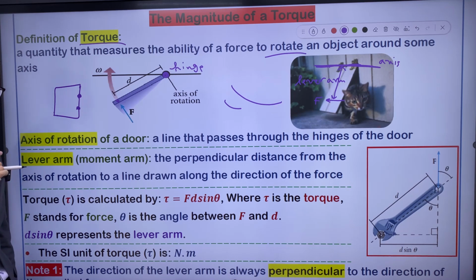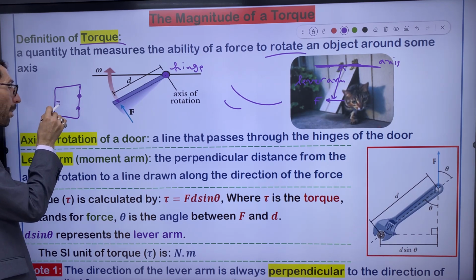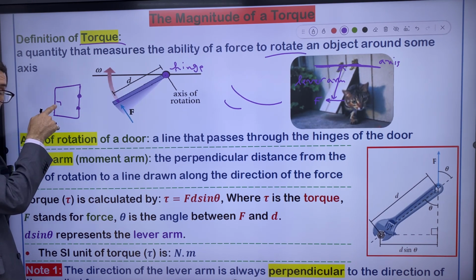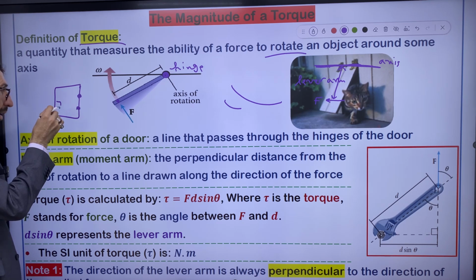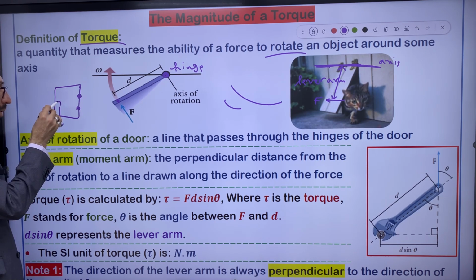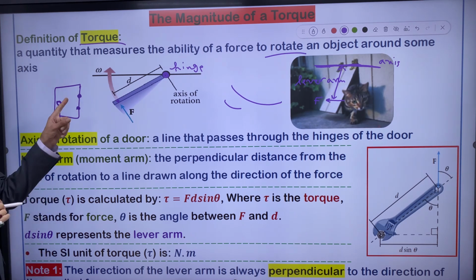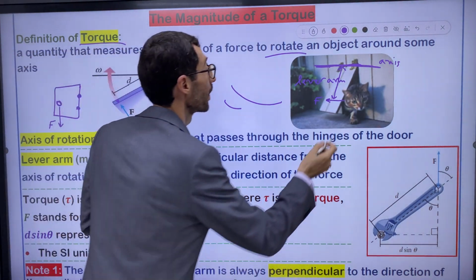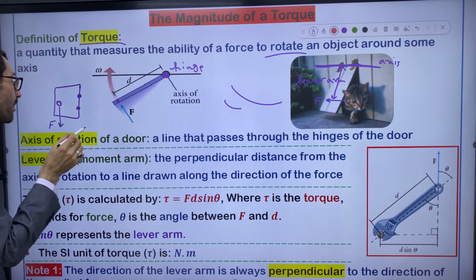And there's a knob. There's a doorknob actually. You apply force on this position. So this is the applied force, and this is the doorknob, and they are the hinges. I want you to determine the axis of rotation, right? What's the axis of rotation?